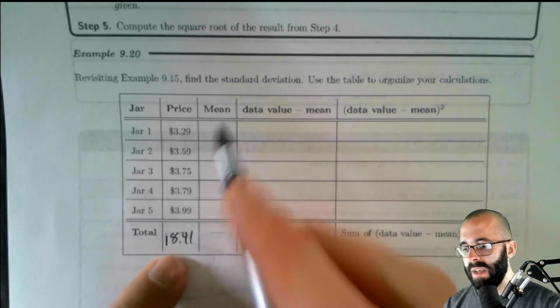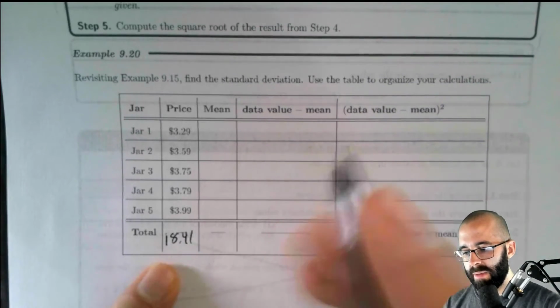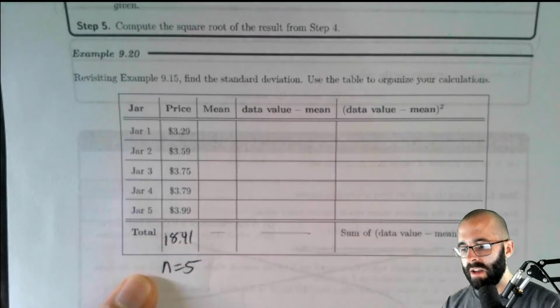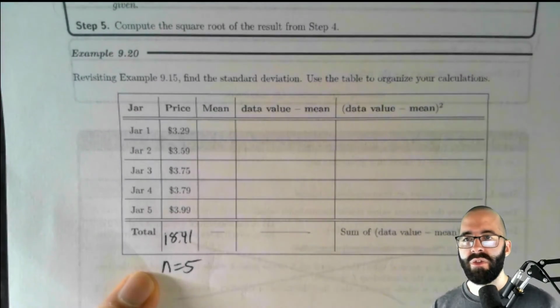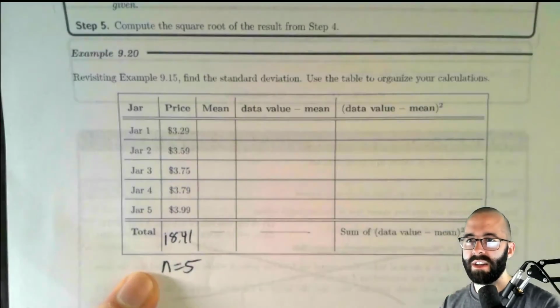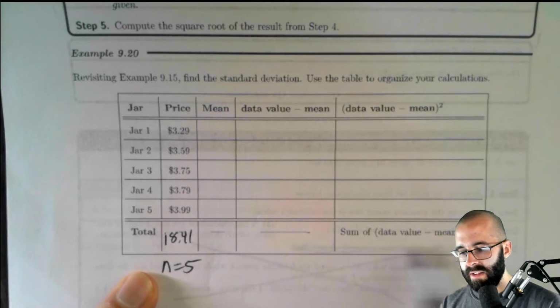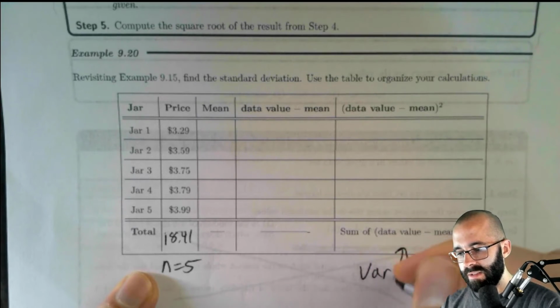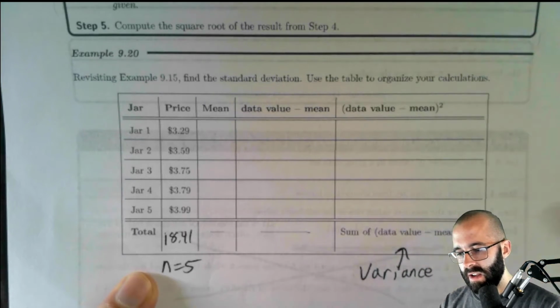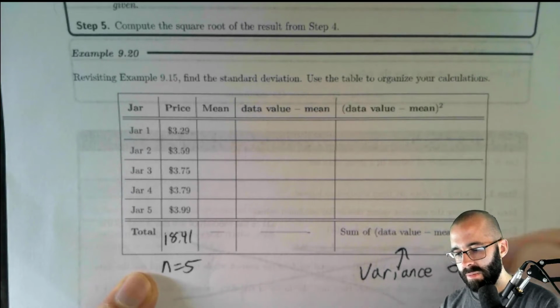Well, then what's the mean? The mean is that sum divided by n. N equals 5. If we divide this by 5, we're just filling in this whole table, and we're going to eventually get to the standard deviation. The standard deviation is this last box. Nope, that's not true. The variance is this last box, otherwise known as sigma squared.